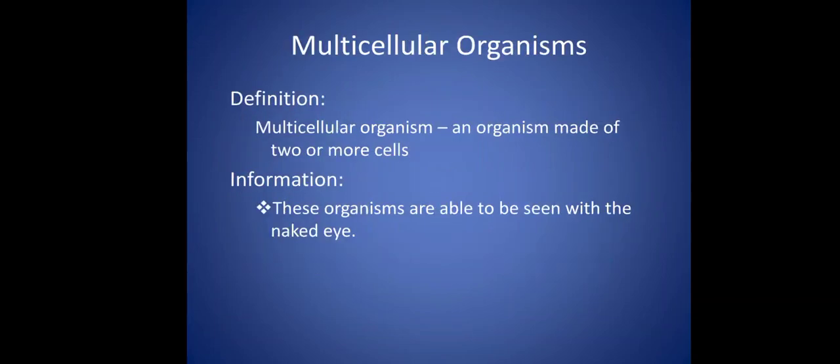Then multicellular organisms. The definition is an organism that is made up of many cells, and we can see them with our naked eyes. We don't need any microscope to see them. But for unicellular organisms, we need a special apparatus called a microscope to see them. So unicellular ones are the microorganisms.